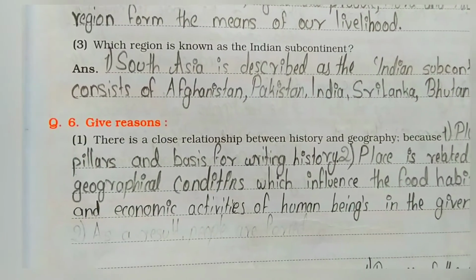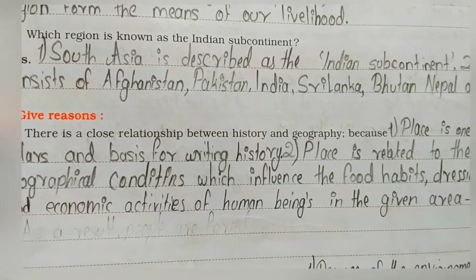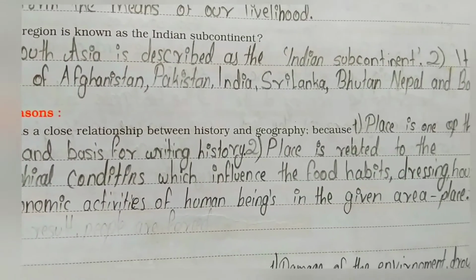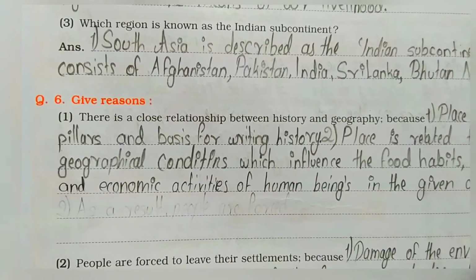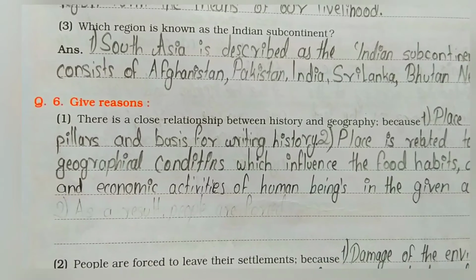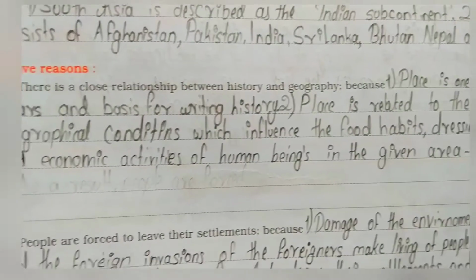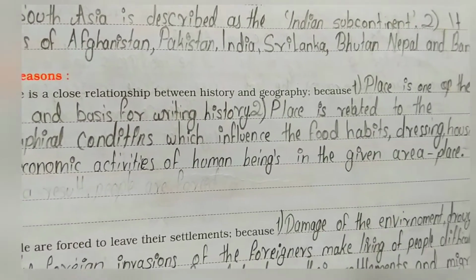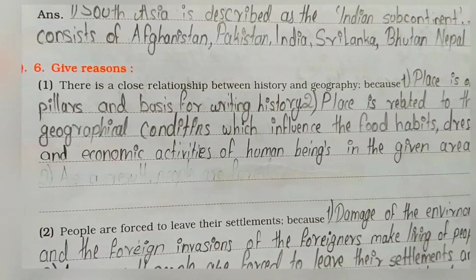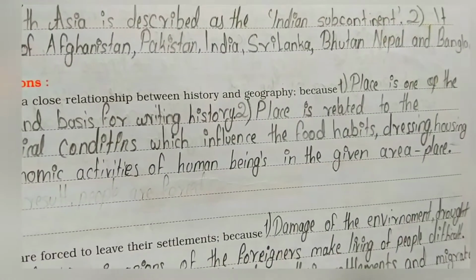Next question, give reason. There is a close relationship between history and geography. First point, place is one of the pillars and basis for writing history. Second point, place is related to the geographical condition which influences the food habits, dressing, housing and economic activities of human beings in the given area.